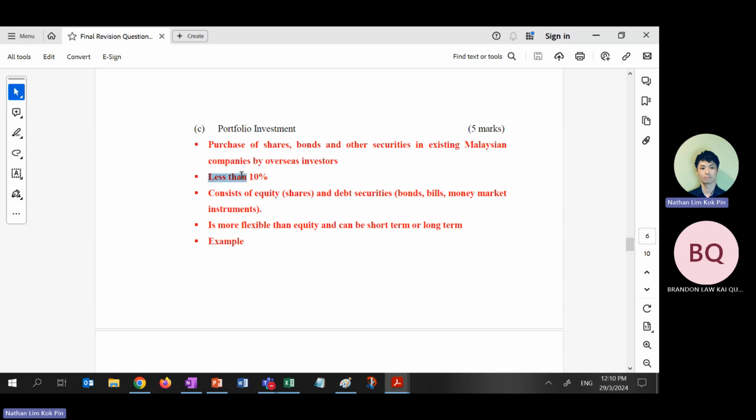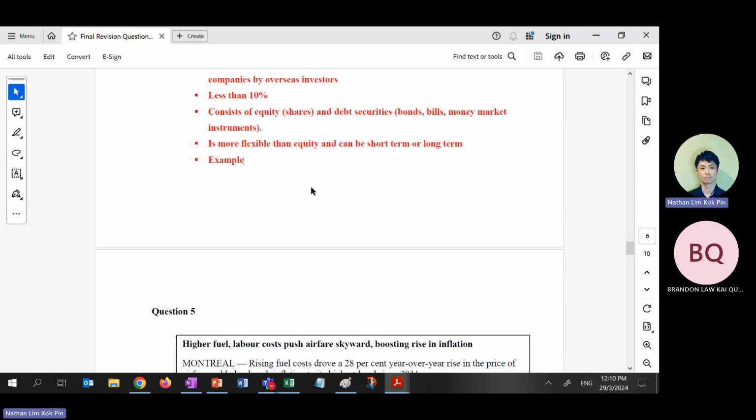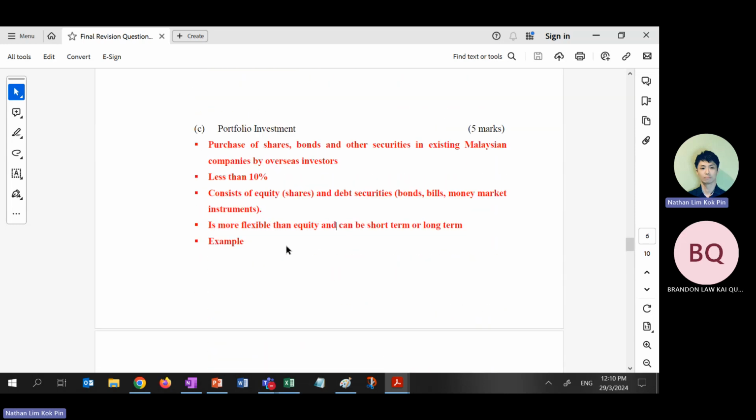Portfolio, the main thing is less than 10%. They can purchase shares, bonds, and so on. A lot of you miss the keyword of less than 10%. I want to see less than 10% in the portfolio if this one were to come out. It consists of all these different things I already covered just now. Only the pros and cons: portfolio is more flexible but useless for economic growth. Direct is less flexible.